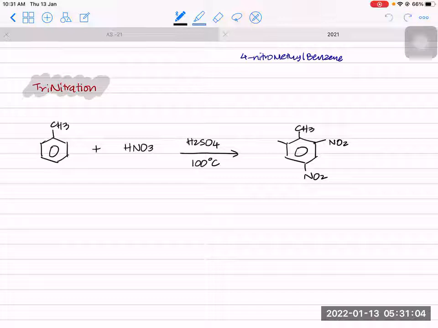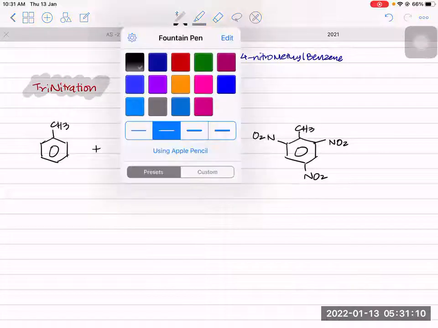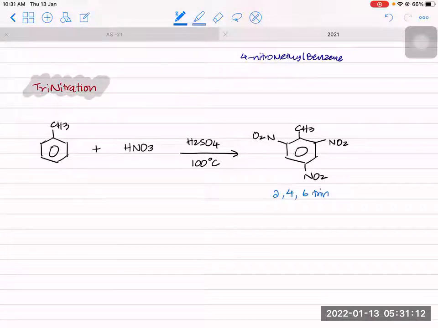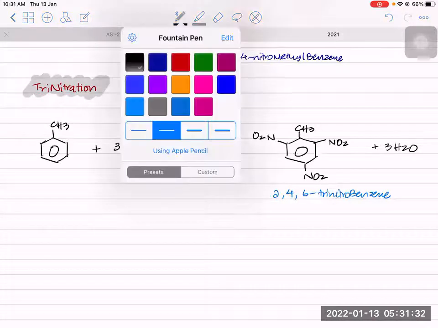So this becomes what? 2,4,6-trinitro product. And you will have how many moles of water? 3 moles of water. And this will be 3HNO3. So this is what you get. And this is called what? 2,4,6-trinitromethylbenzene.